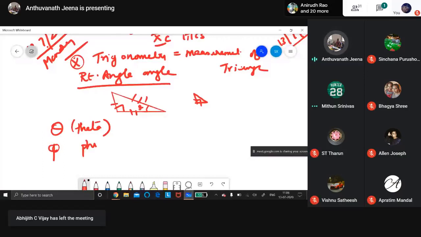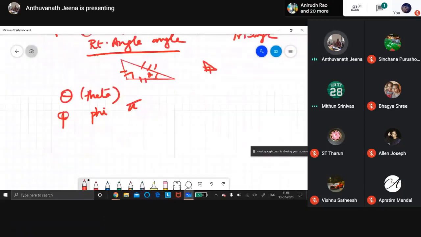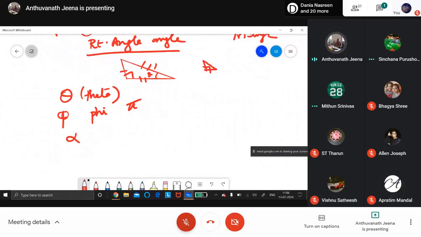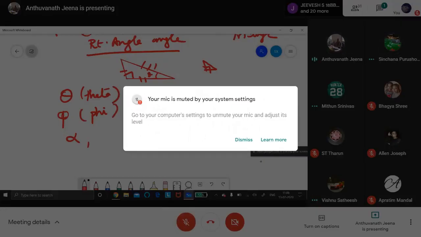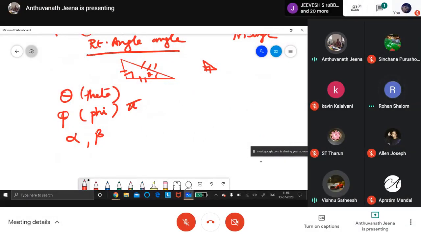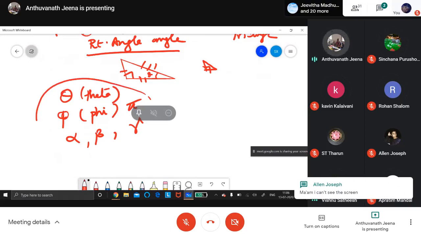Like pi value we will be writing like this. Then we will use this symbol, alpha. Alpha, beta, gamma. Very good. So all these angles we are going to use as a reference angle.